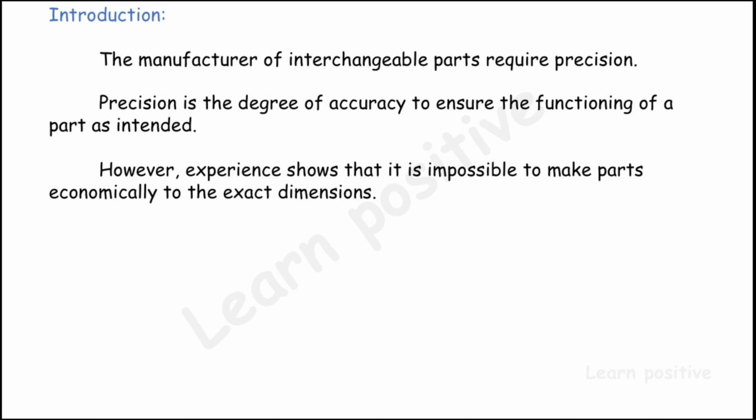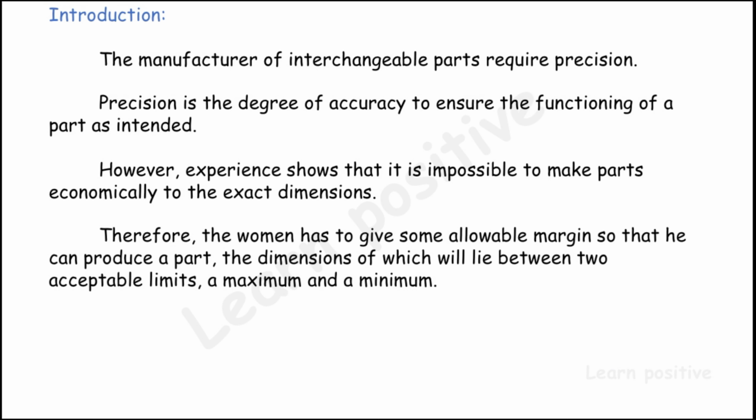However, experience shows that it is impossible to make parts economically to the exact dimension in the design, because there are many factors to consider while manufacturing. In the design we cannot consider the manufacturing and physical problems. We initiate our ideas in the design, but in manufacturing we face a lot of production issues, machine tools and also material properties.